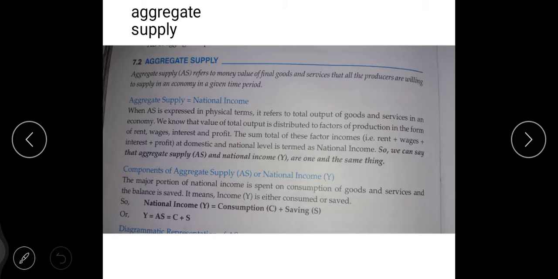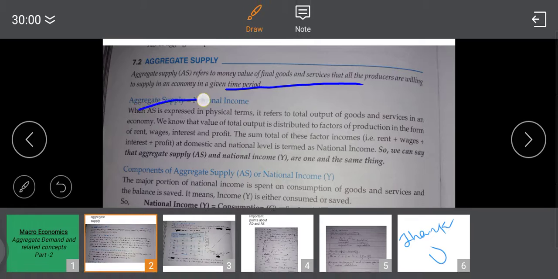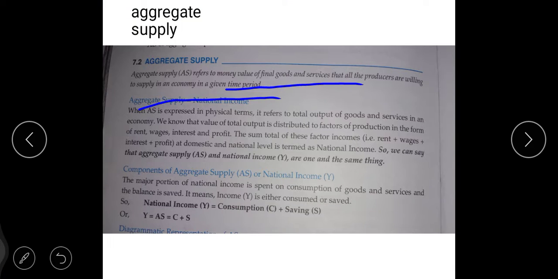aggregate supply refers to the money value of final goods and services. See over here children, the money value of goods and services produced by the producers. How will they produce? First they will invest the money for producing the goods and services. They will do the planning, and are willing to supply in an economy in a given period of time, right?